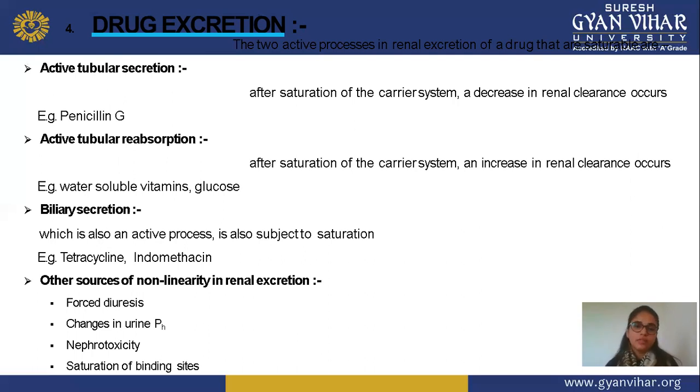In this, after saturation of the carrier enzyme, an increase in renal clearance occurs. It just opposes tubular secretion. Examples are water soluble vitamins and glucose. So in active tubular secretion, we can say there is a decrease in renal clearance, and in reabsorption, an increase in renal clearance.